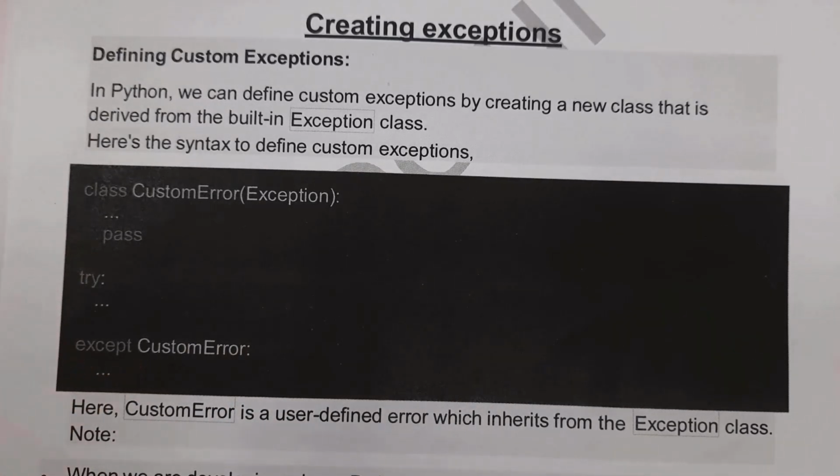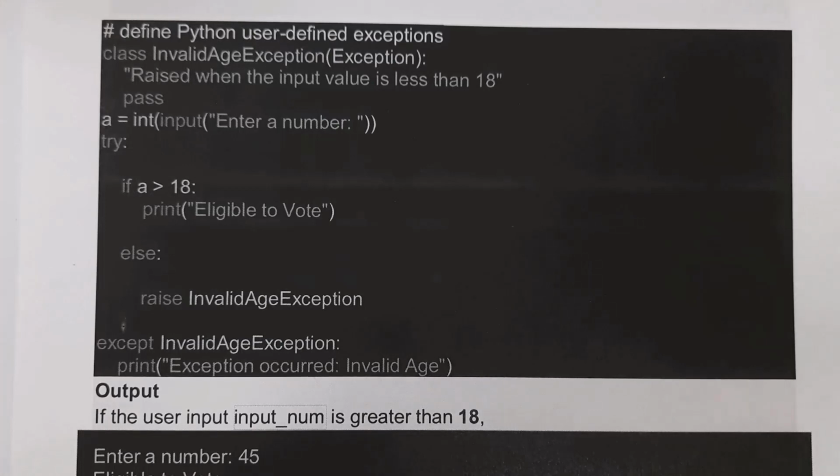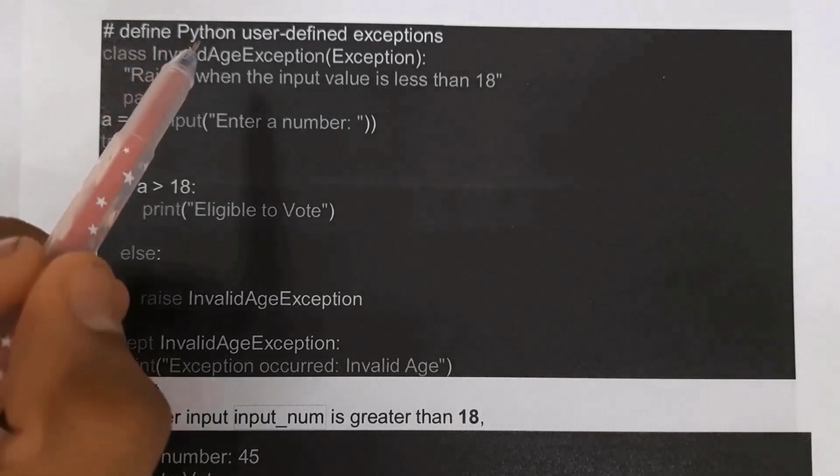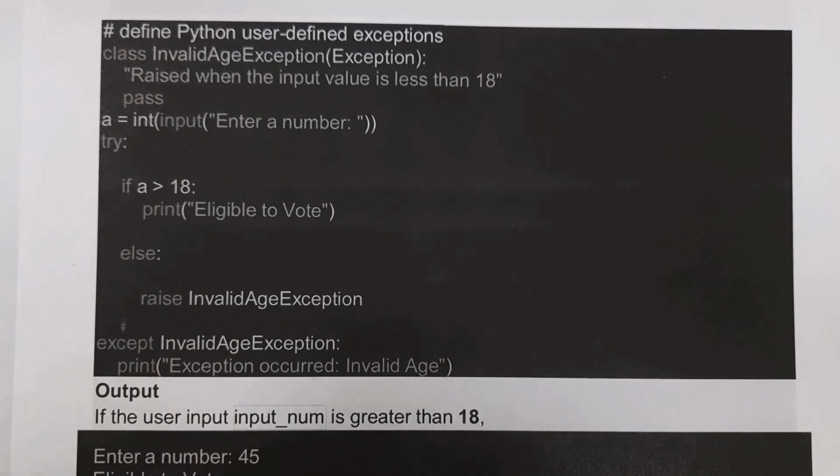I will give an example. In this example I am creating my own exception, that is InvalidAgeException. If a person is above 18, then he is eligible to vote. But if a person is less than 18, then he is not eligible to vote. So I am creating an exception for this.